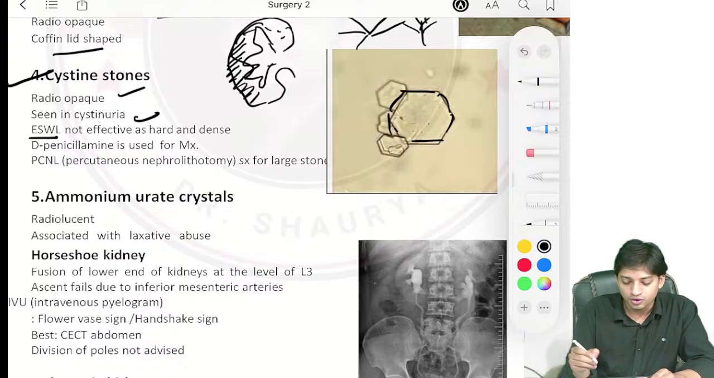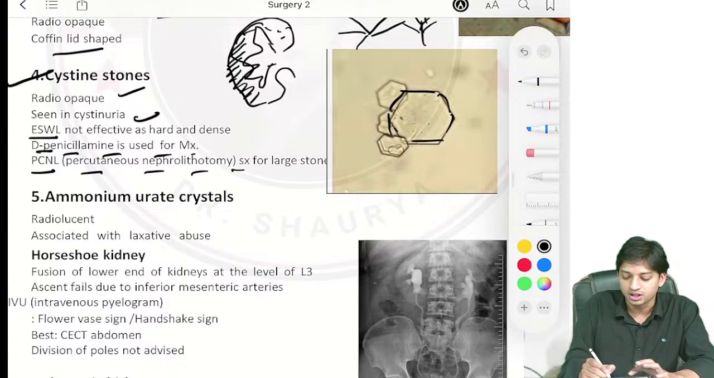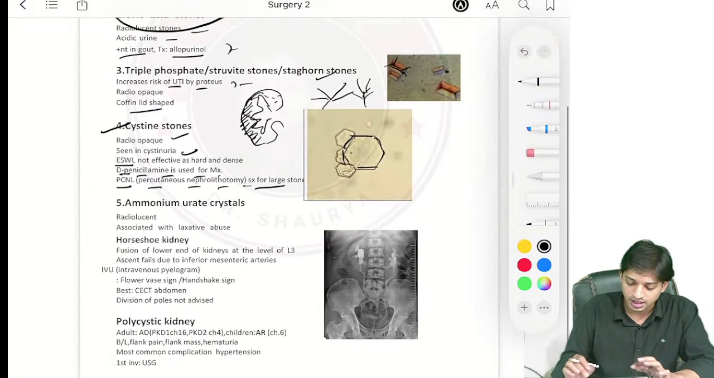So what will you do? For treatment, you will give D-penicillamine for the management, and for the larger stones, you will have to do percutaneous nephrolithotomy, surgery for the large stone, right?